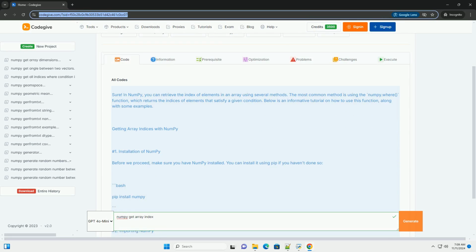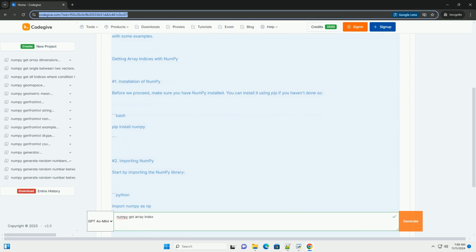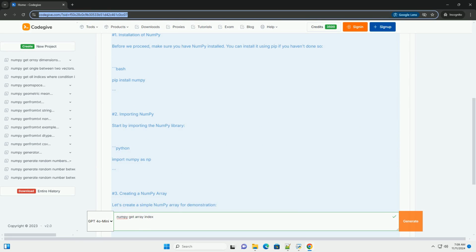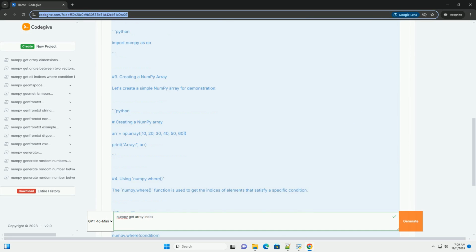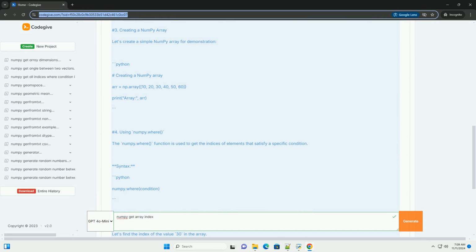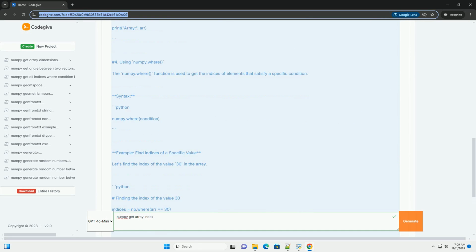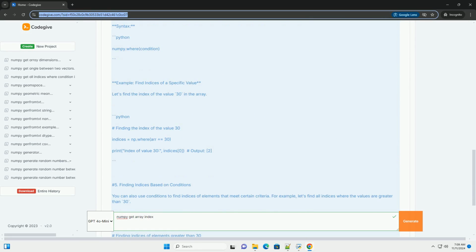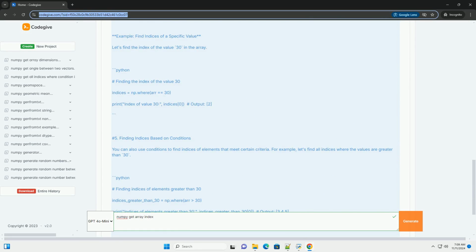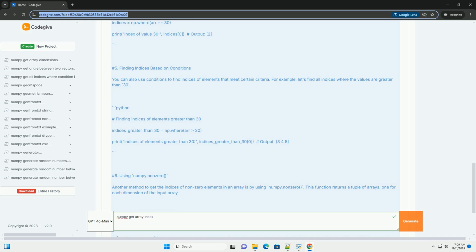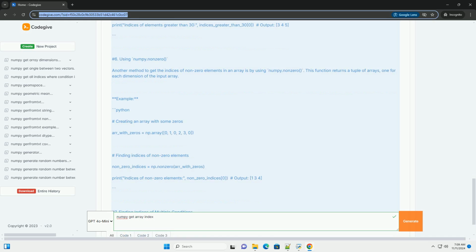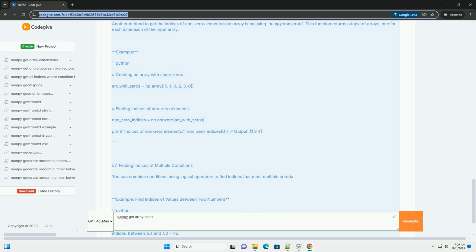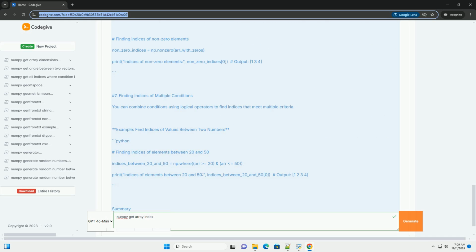Sure. In numpy, you can retrieve the index of elements in an array using several methods. The most common method is using the numpy.where function, which returns the indices of elements that satisfy a given condition. Below is an informative tutorial on how to use this function, along with some examples. Getting array indices with numpy.